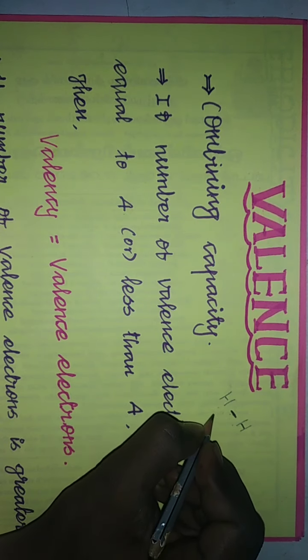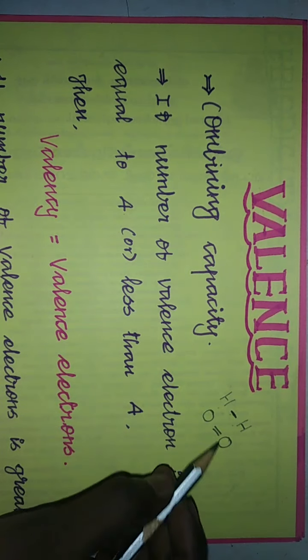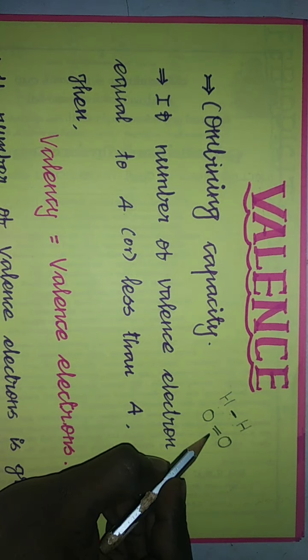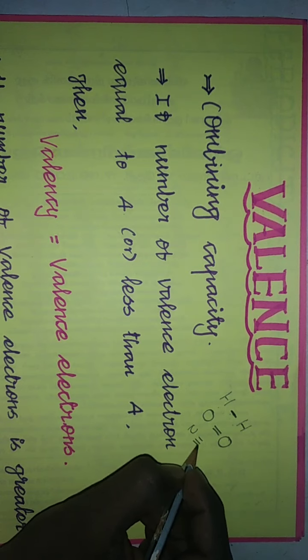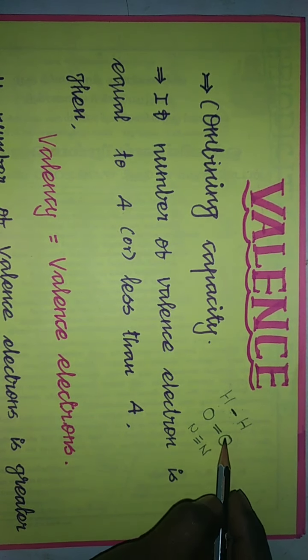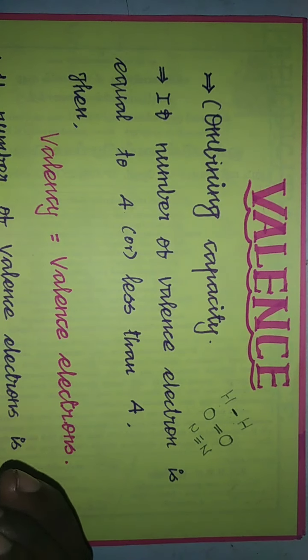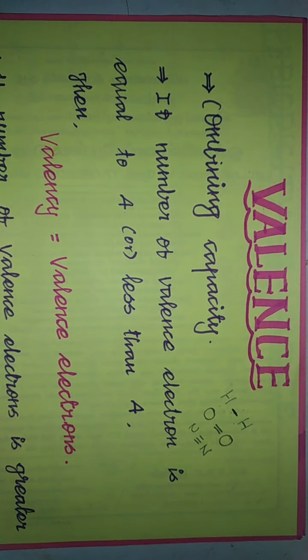If we take oxygen, one oxygen can combine with another oxygen by means of a double bond. So in this case the combining capacity is 2, or we can say it is bivalent or divalent. If you take nitrogen, one nitrogen can combine with another nitrogen by means of a triple bond. So here it is trivalent. Here valence is 1, here 2, here 3. So ஒரு atom இன்னொரு atom கூட எப்படி combine ஆகுது, the capacity of an atom to combine with another atom, that combining capacity is given the term valence.